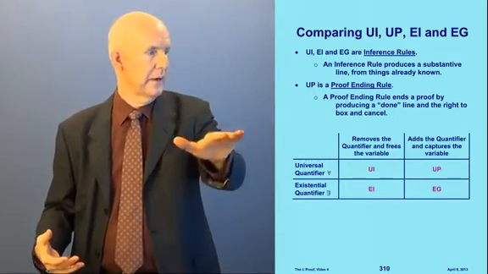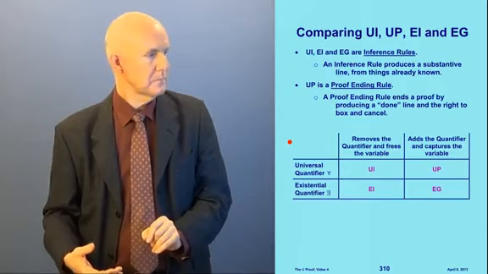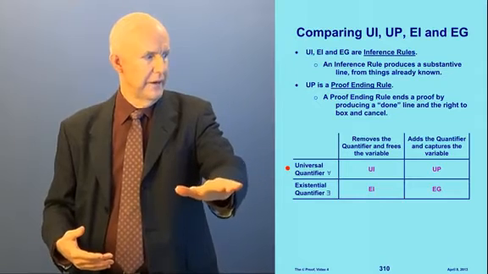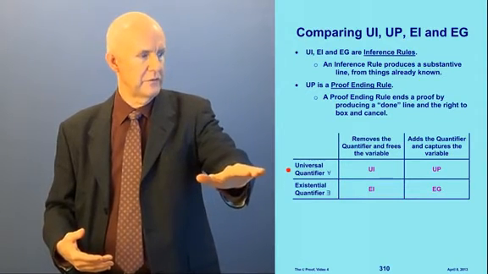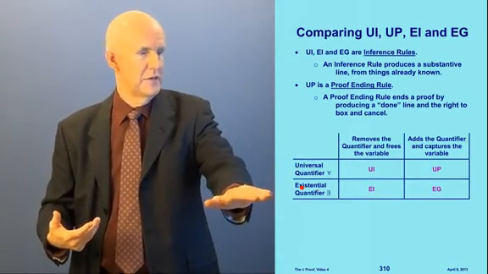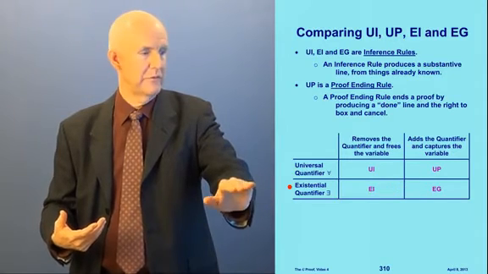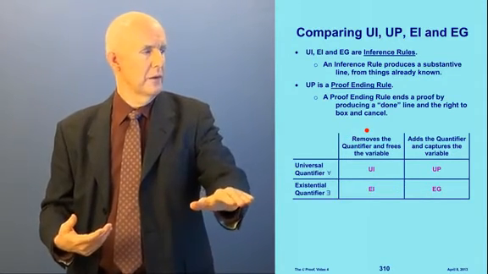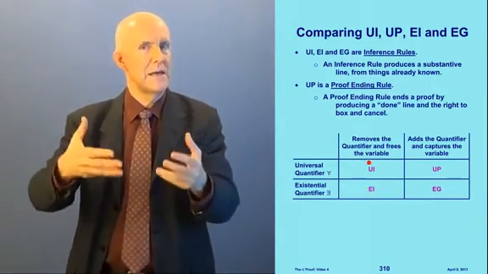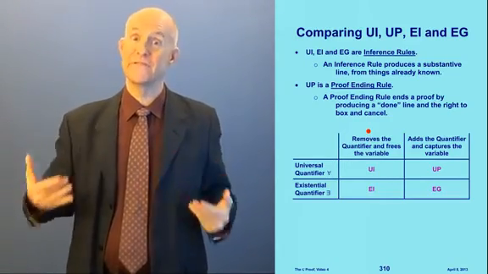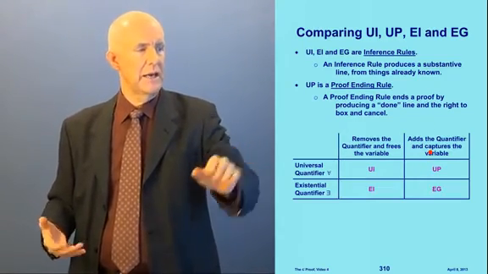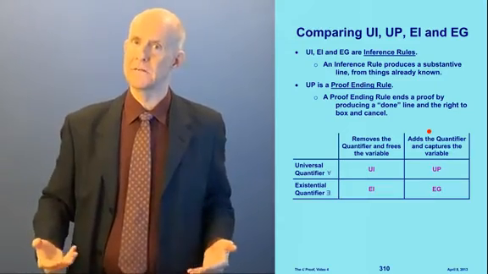Okay, so this little table right here, let's just compare these. In the two rows, this row is for the universal quantifier, and this is for the existential quantifier. So these two rules, UI and UP, are for the universal quantifier, the upside down A. And these two rules here are for the existential quantifier, the backwards E, okay? Now look at the two columns. The column on the left, these two rules, UI and EI, each remove a quantifier and free the variable. And these other two on the right, UP and EG, each add a quantifier and capture a variable. See how they all fit together?